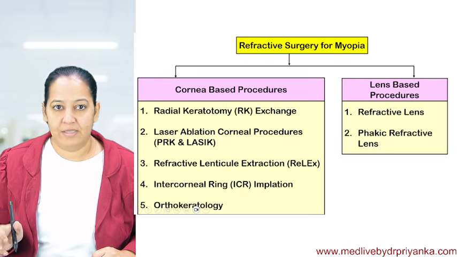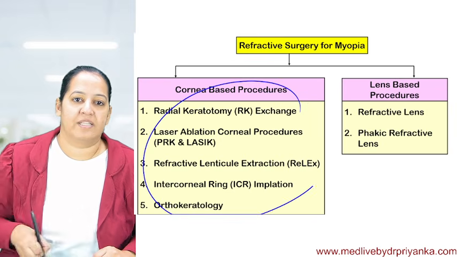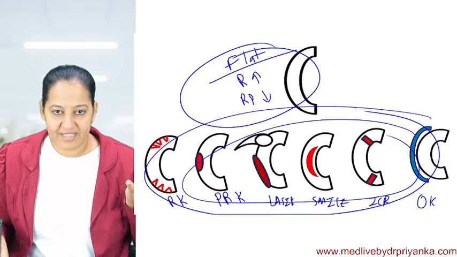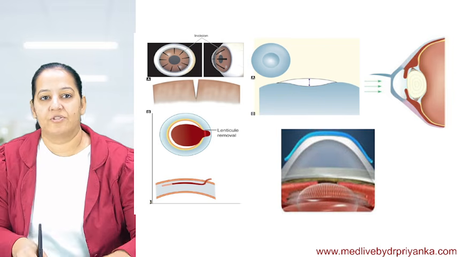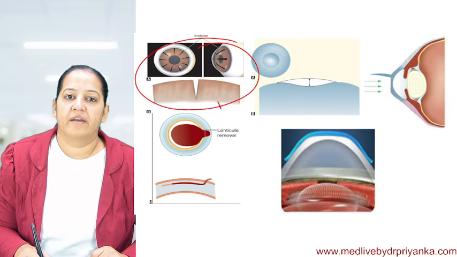So these are the 6. Okay, the same 6 you can see. The same 6 I am showing. In these images, if you find it easy, you can draw this. These are my images, and the bookish images are in front of you. The same 6 surgeries. You can see this is RK, radial keratotomy.